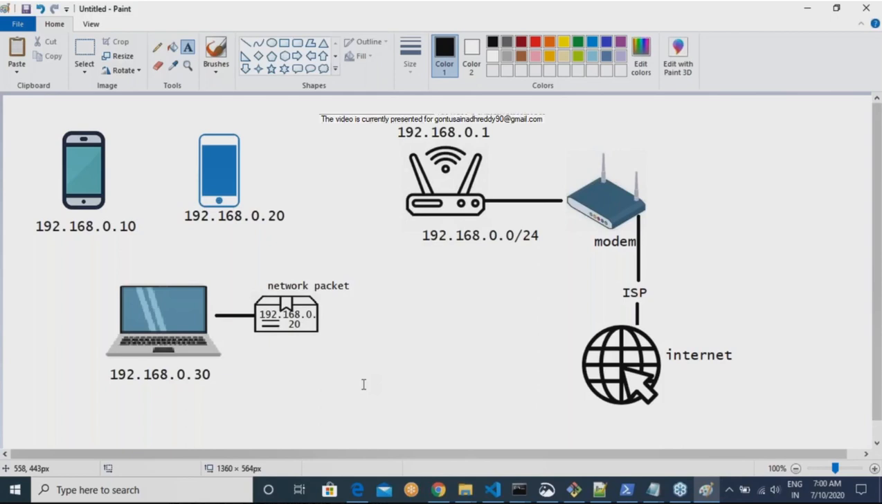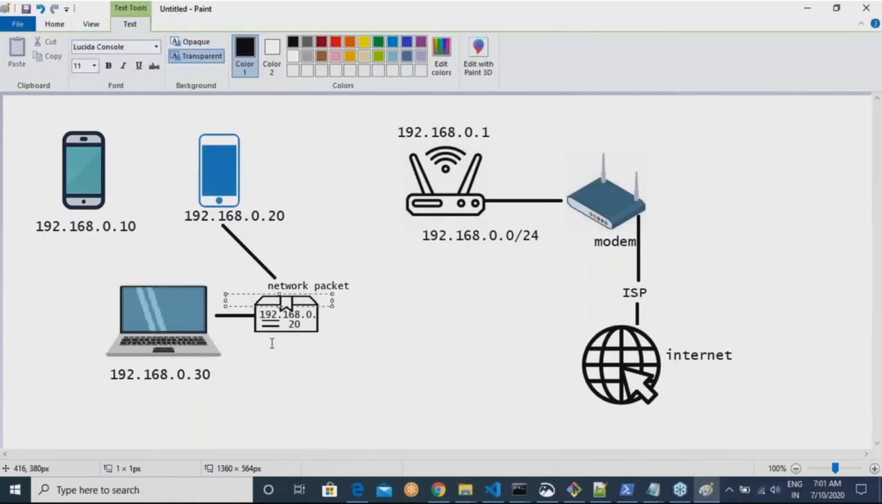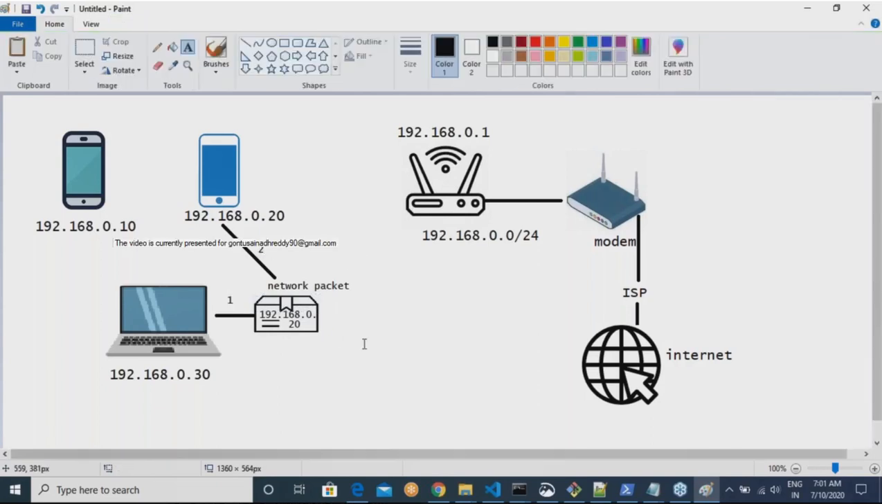192.168.0.20. Now, if you understand the basic networking rule, a device can communicate with any other device as long as they belong to the same network or they are connected to the same network. So in this case, basically what happens is your packet will be forwarded directly to this machine. So this is your first step and this is your second step. Am I clear on this?